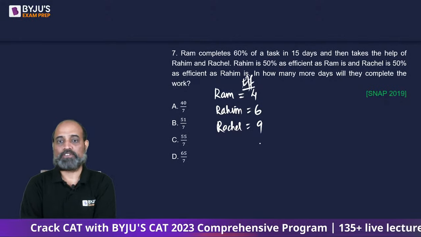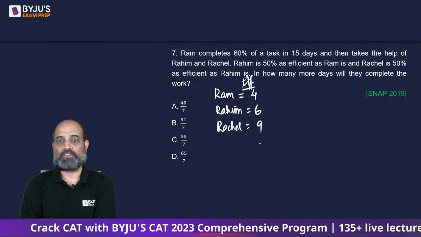Okay. Now, Ram completes 60% of the task in 15 days. So let's start from here. If Ram completes 60% of the task in 15 days, can we say he completes 100% of the task in 25 days? The number written is 4 times this. Let's see it this way: 15 into 4 is 60. So if Ram completes it in 25 days, can we say that the total work is 100?